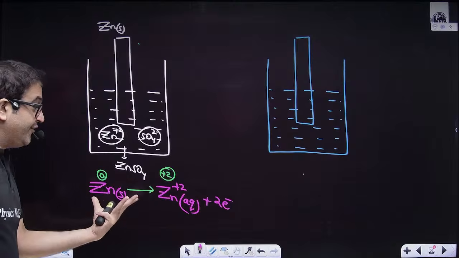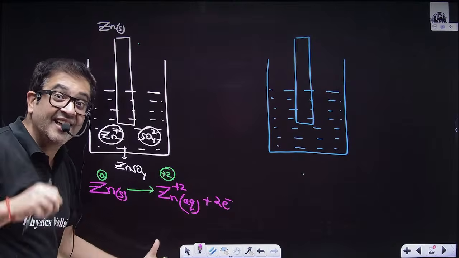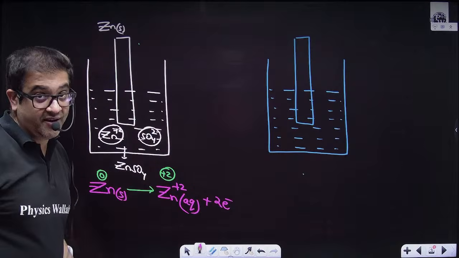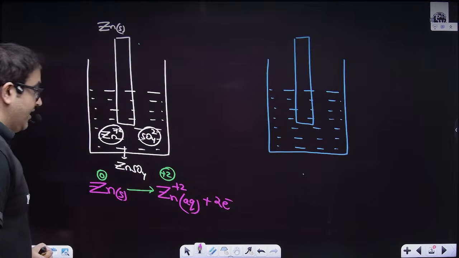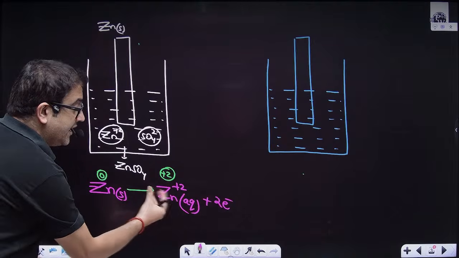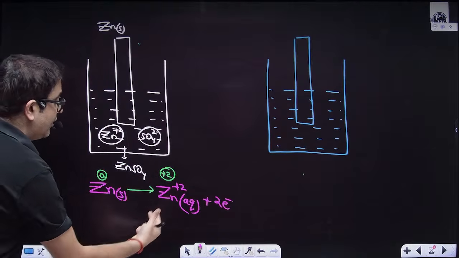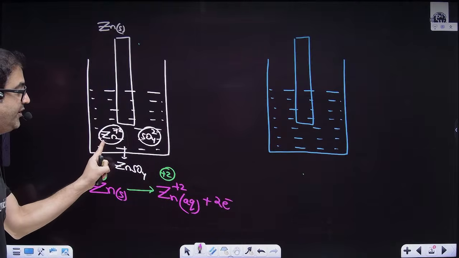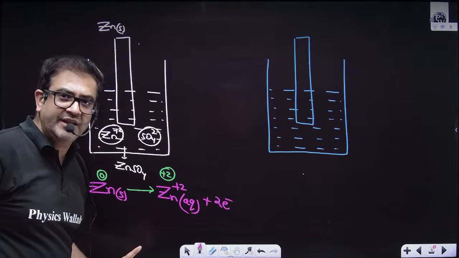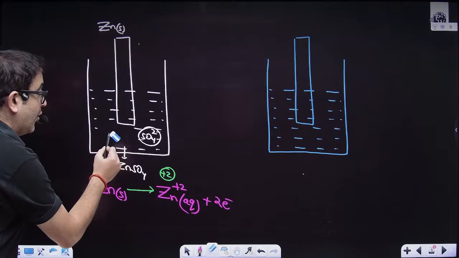So if this is one of the possibilities, that means zinc is getting oxidized, then show me the scenario, sir. I'm very happy to show you that. Because zinc is forming electrons and Zn+2 ions are forming, the moment this solid dissolves, let's say initially I have 100 of these ions and 100 of these ions. Now, let me remove these ions which are originally present.